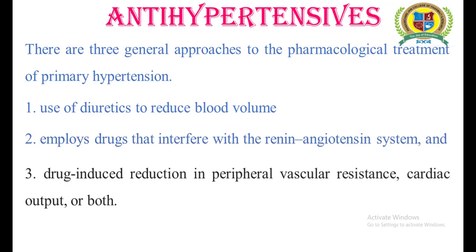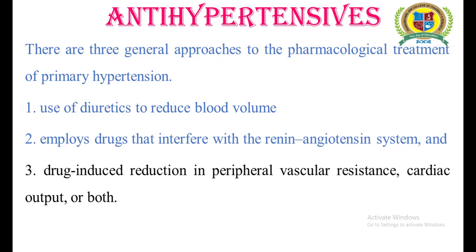And the third type of drug that should be introduced as an antihypertensive should belong to a class known as vasodilators. That means drugs that may be helpful in reducing peripheral vascular resistance, or certain drugs that may be helpful in reducing the cardiac output by acting over the heart and decreasing the activity of the heart. So these are the three general approaches that should be used during the treatment of primary hypertension.